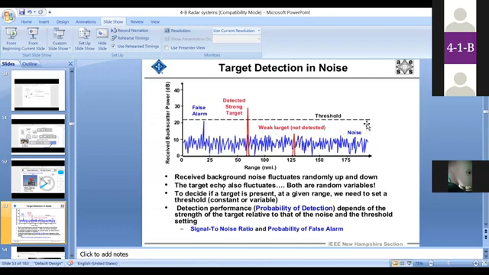This is the threshold level. Here, this is not an echo related to a target. This is a noise echo, but it reaches the threshold level. Whenever it reaches the threshold level, the radar system identifies it as a target, but actually the target is not present. That's why it is called a false alarm.